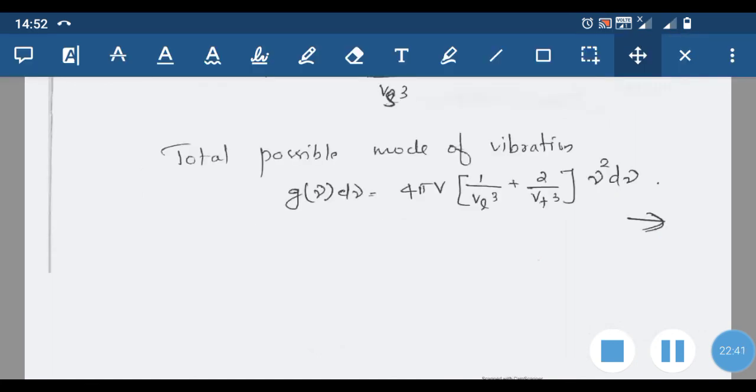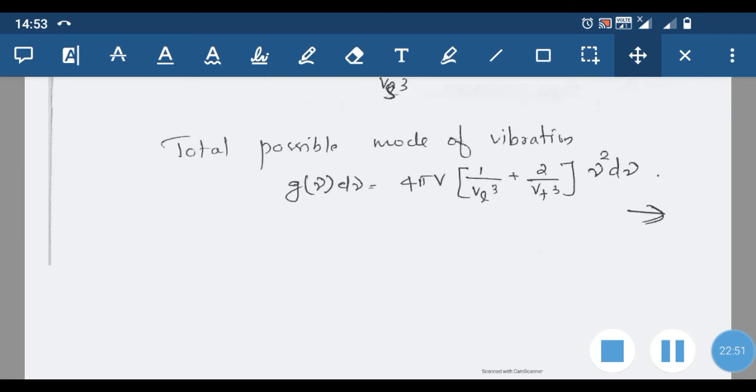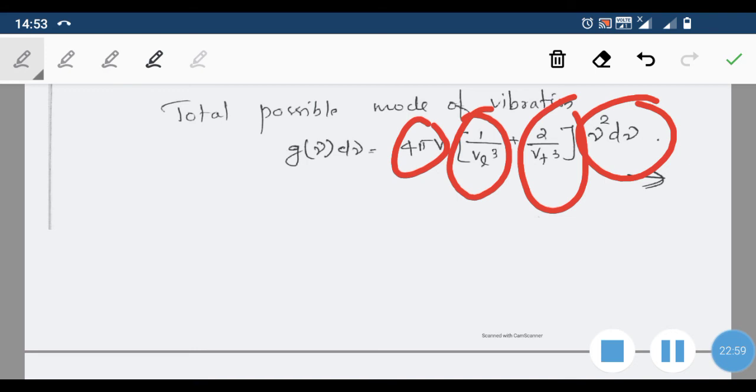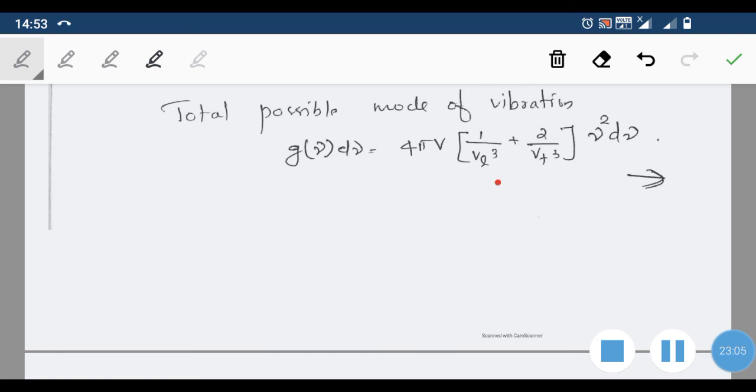So the total possible modes of vibration will be 4 pi V into nu square d nu. One longitudinal mode is there and 2 transverse modes are there. So the total possible modes of vibration will be 4 pi V into (1 by VL cube plus 2 by VT cube) into nu square d nu.